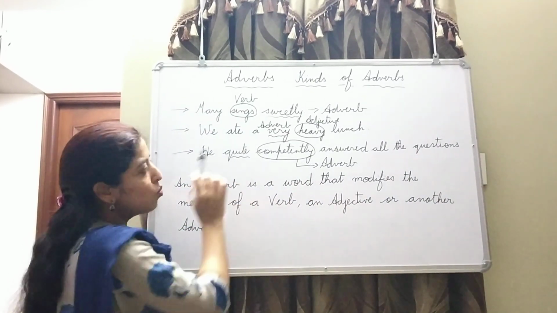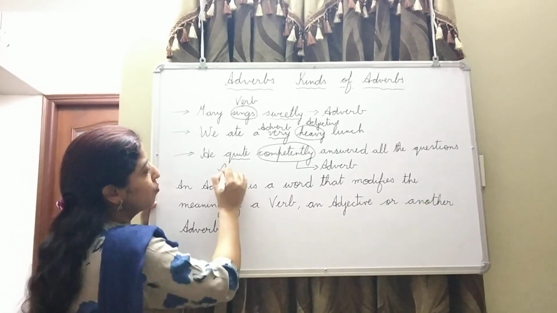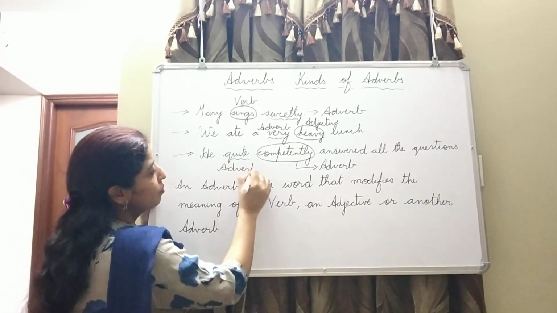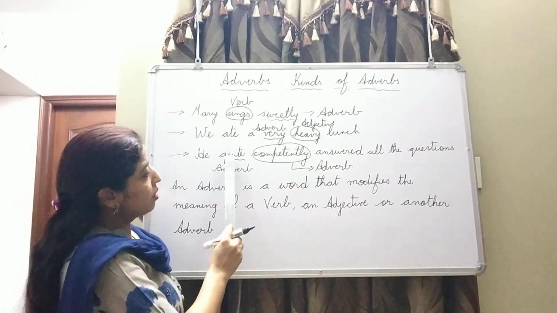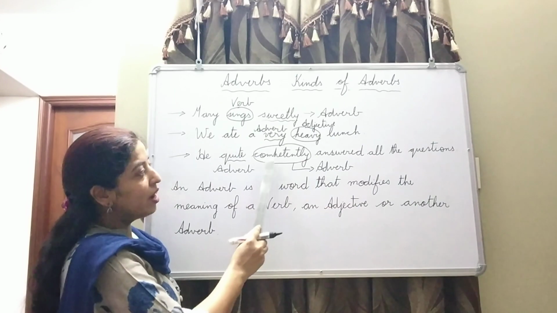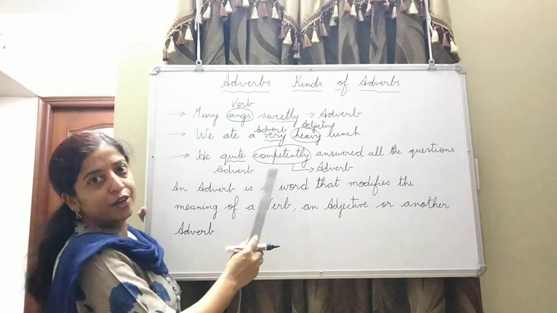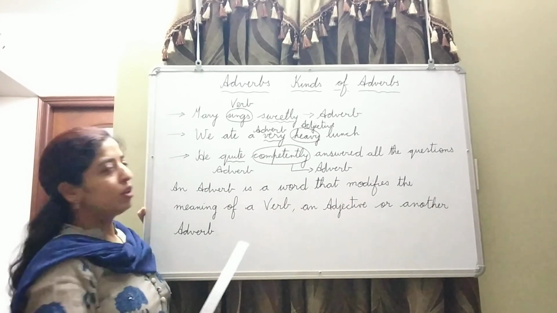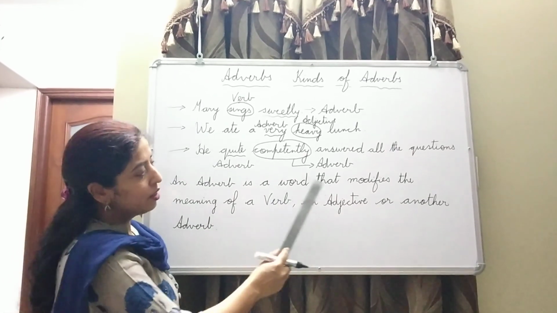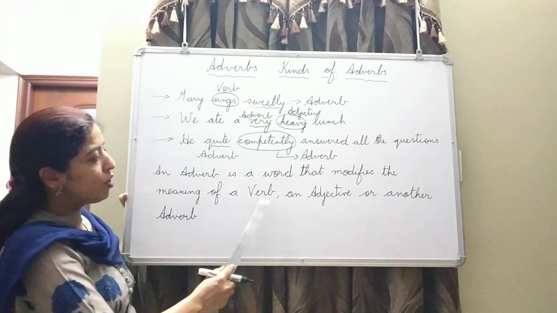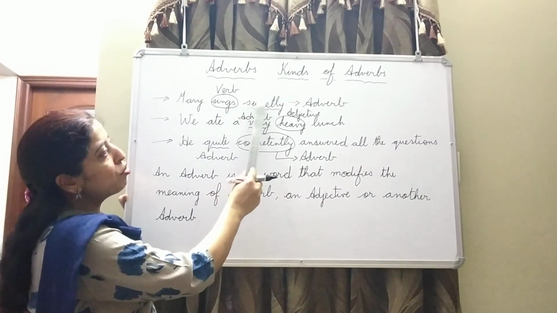Now then what is this quite? This underlined word. This is also adverb. In this case, in the third sentence, the adverb is modifying another adverb, adding to the meaning of another adverb. So, the definition of adverb is, an adverb is a word that modifies the meaning of a verb, like in the first sentence, sings how sweetly.